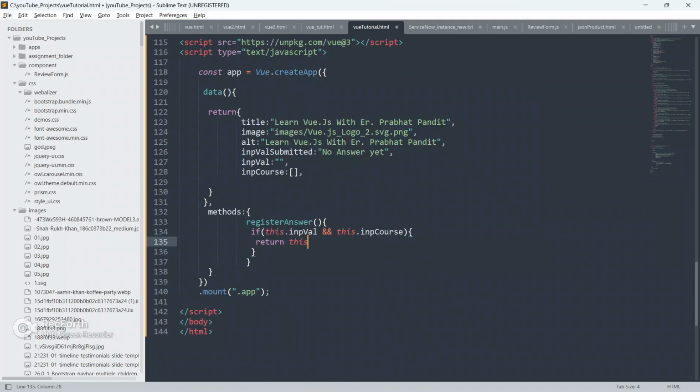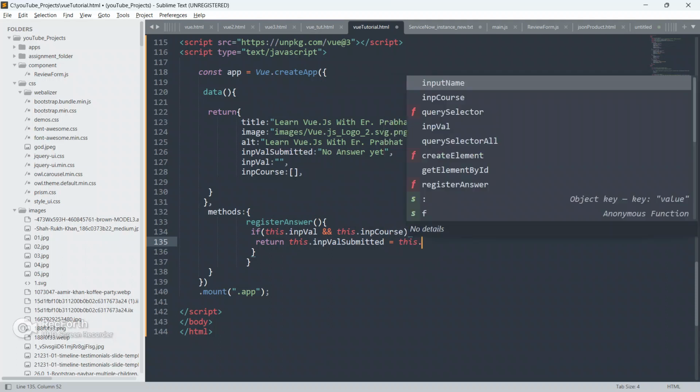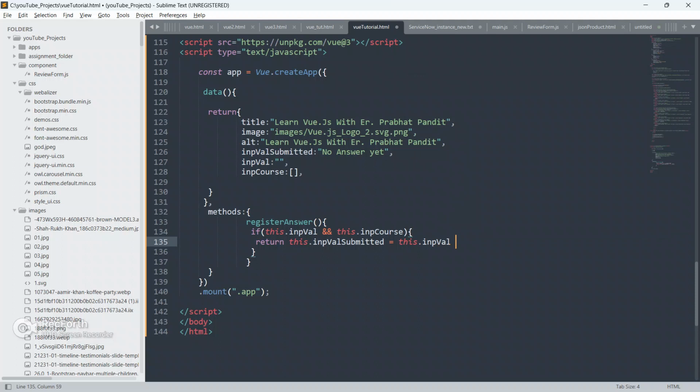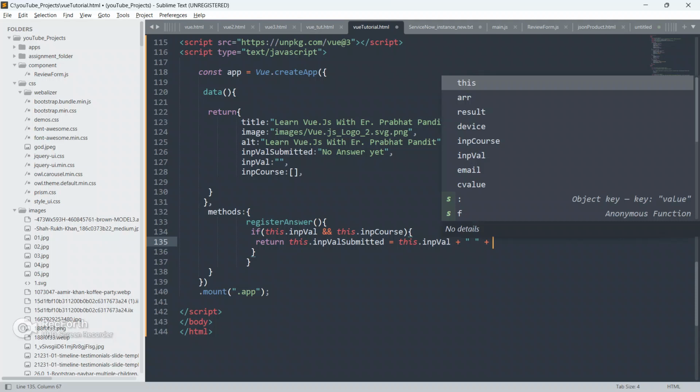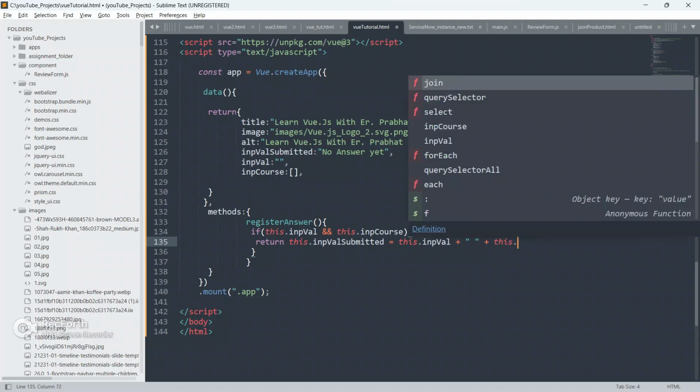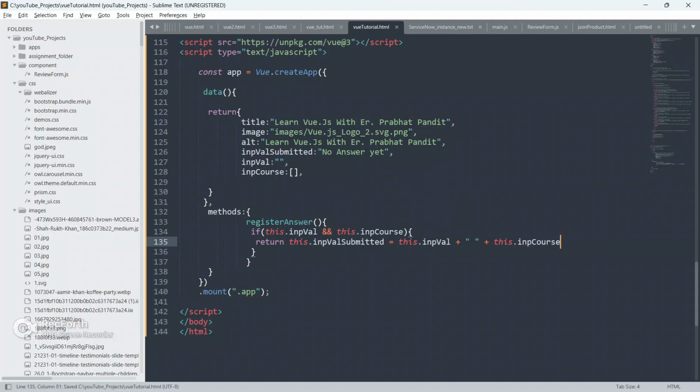So we are going to return, what to return guys, this.inputSubmittedValue equal to this.inputVal plus concatenation guys. I am doing here concatenation. I am putting some space here also, and I'm going to again do this.inputCourse.